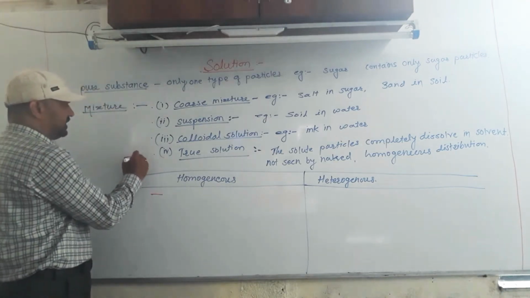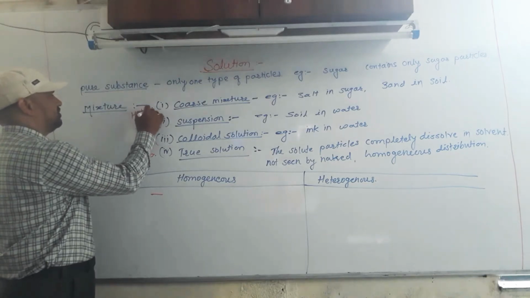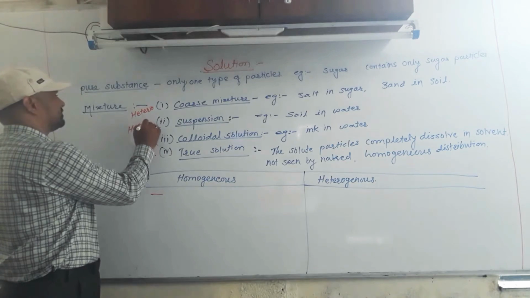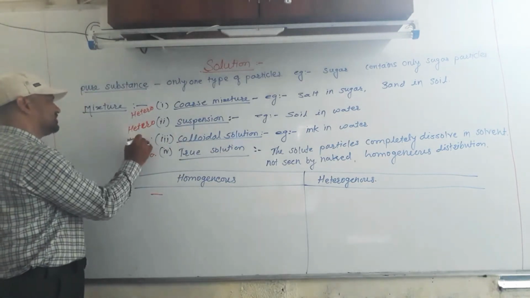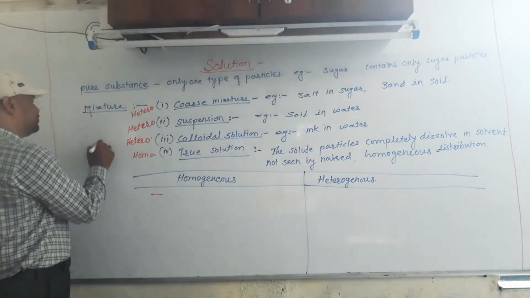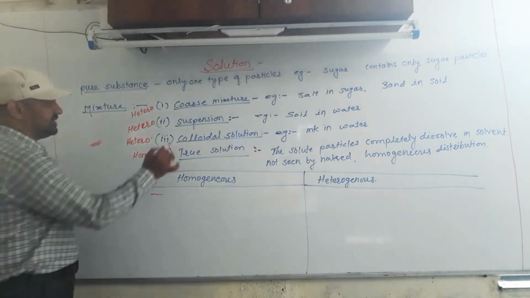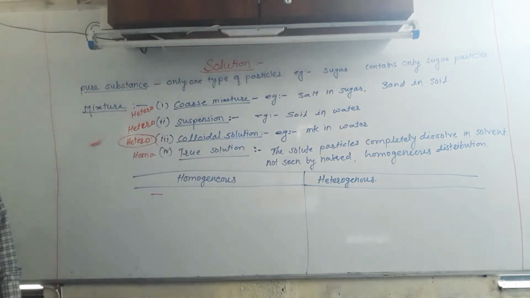Suspension is heterogeneous. And colloidal solution is heterogeneous but appears to be homogeneous. That means the colloidal solution is actually heterogeneous, but it appears to be homogeneous.